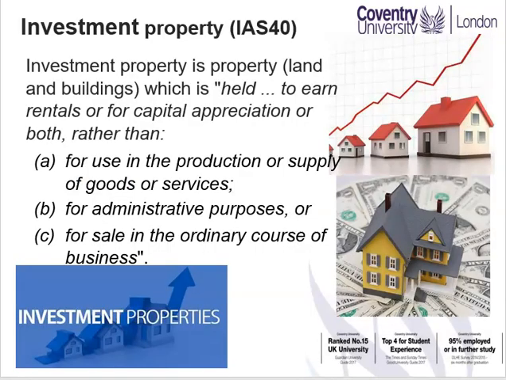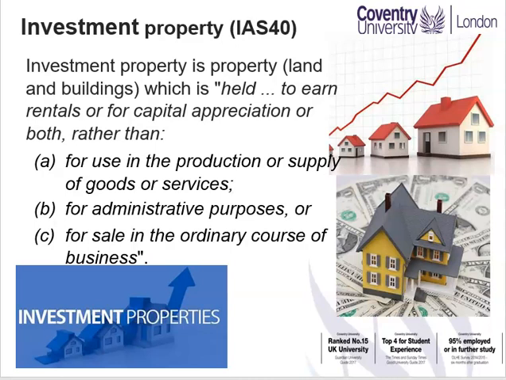Now finally, let us look at the final topic, which is on investment property, IAS 40. An investment property is property, either land or buildings, which is held to earn rentals or for capital appreciation or both, rather than for use in the production or supply of goods or services, for administrative purposes, or for sale in the ordinary course of business.